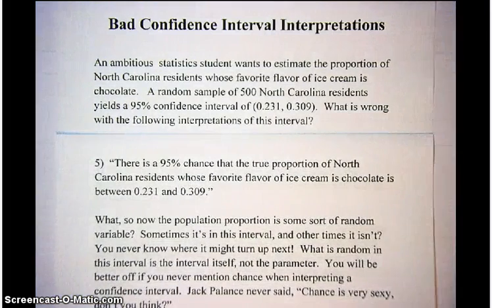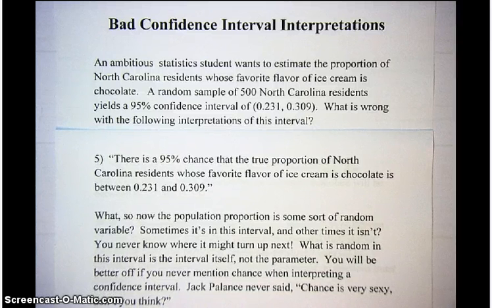Number 5: there is a 95% chance that the true proportion of North Carolina residents whose favorite flavor of ice cream is chocolate is between 0.231 and 0.309. You're always taking a risk when you talk about chance in the context of a population proportion. It makes it sound like the population proportion is some kind of random variable that jumps around. Sometimes it's in the interval, 5% of the time it's out of the interval. You never know where it is. And that's not the way parameters work. Parameters are non-random.